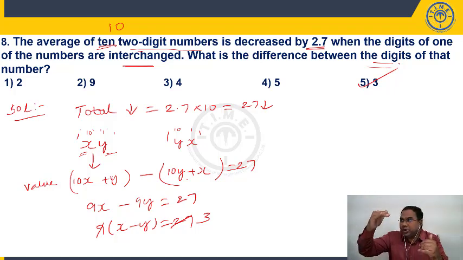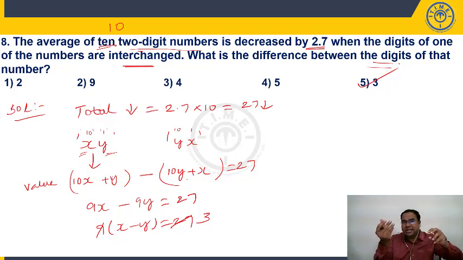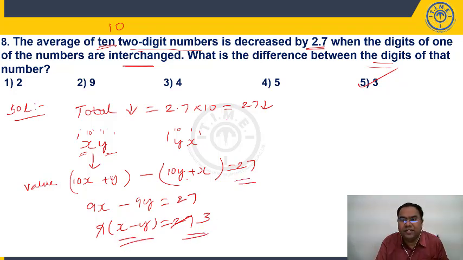When is my total coming down by 27? When I interchange the digits, taking yx instead of xy. So when I reverse the digits, the value of that number is less than the actual value by 27. So 10x plus y minus 10y plus x is 27. We get x minus y is 3. The difference between the digits we want is 3.